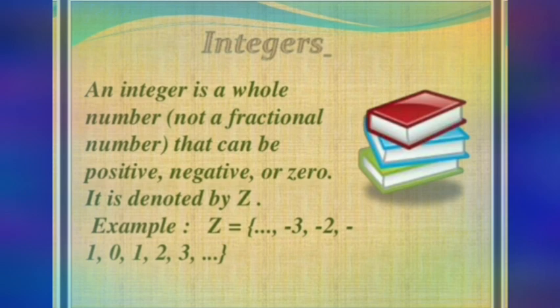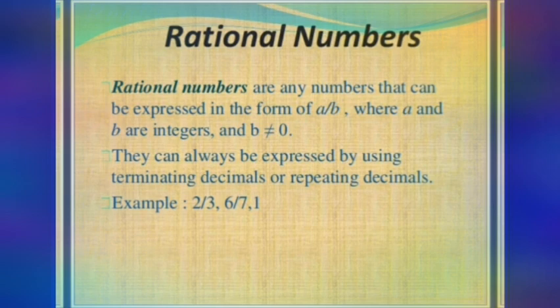Then next, what do you mean by rational numbers? Rational numbers are any numbers that can be expressed in the form of a by b, where a and b are integers. That means integers can be positive, negative or 0. But the denominator b should not be equal to 0. The term rational is derived from the term ratio. So ratio means it is in the form of a fraction, that is a by b, where a and b are integers and b is not equal to 0. I hope you can understand this.